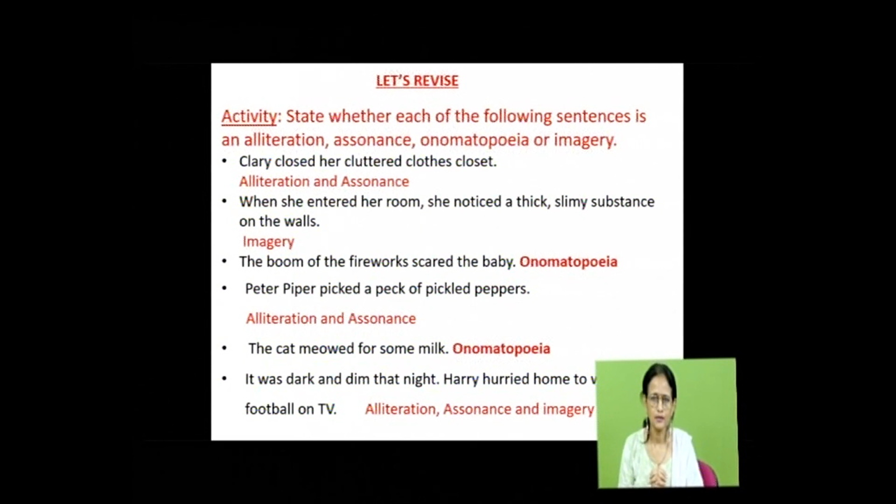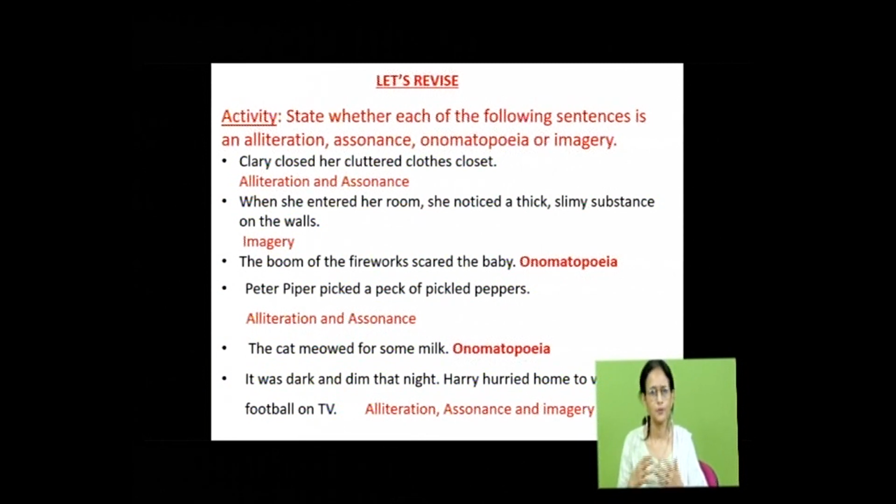So today we did four figures of speech: alliteration, assonance, onomatopoeia, imagery. Alliteration is repetition of consonant sounds in the beginning of the words in a sentence. Assonance is repetition of vowel sounds.